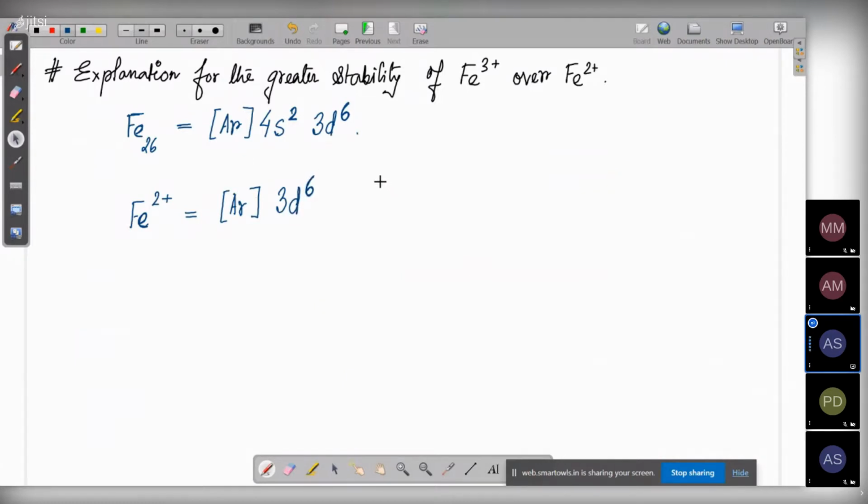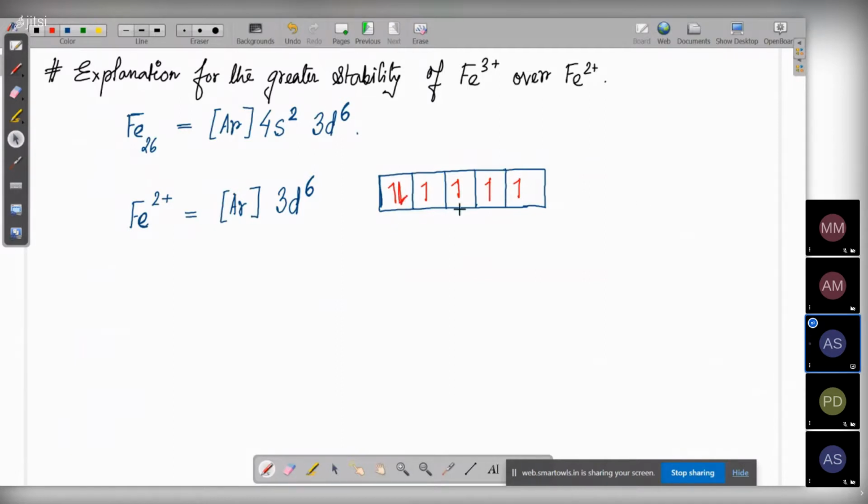So now if we draw the box diagram, 3d has 6 electrons.